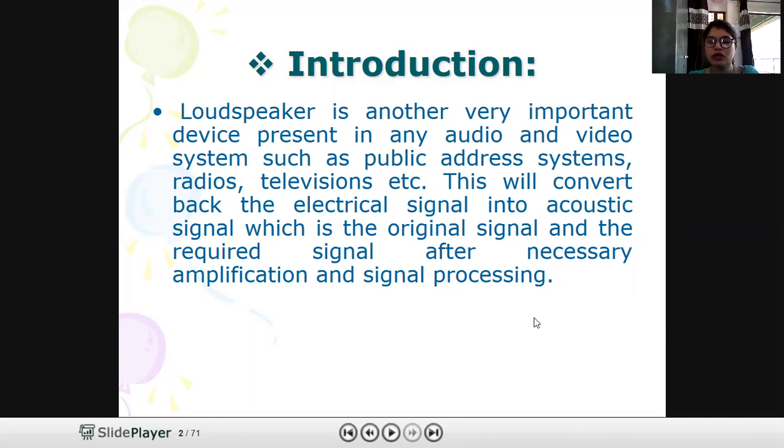Now, loudspeaker is a device which we are using at public address systems, and normally if we are using microphone, then we are also using loudspeaker so that our voice could be amplified. So this will convert the electrical signal into acoustic signal or sound signal, and let's see how it works.